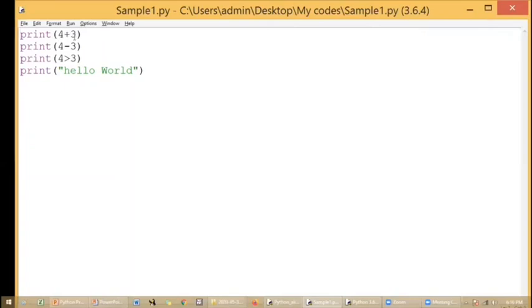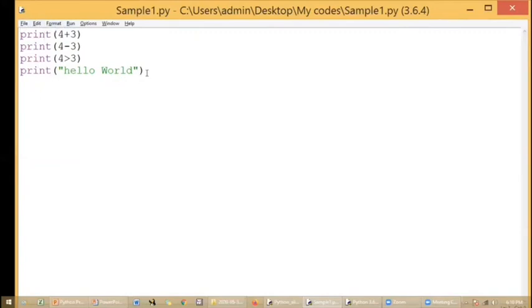When I say 4 plus 3, definitely you know 7 should be printed in the output screen, and for 4 minus 3 the result will be printed. When you do the comparison, either a false or a true Boolean value will be printed. When you write hello world within double quotes, whatever you write within double quotes will be a string.